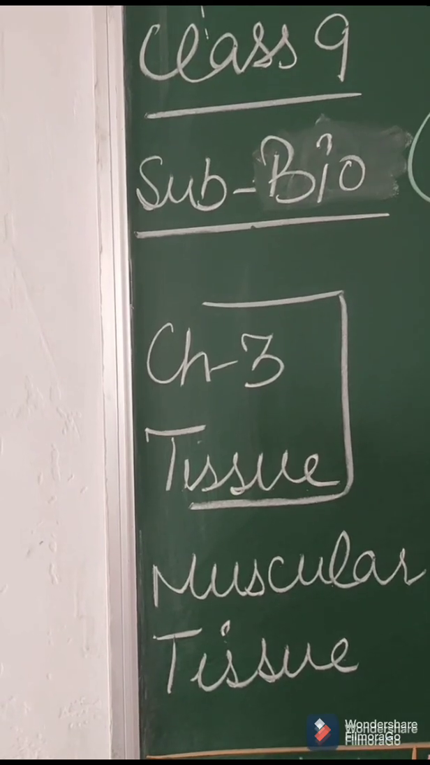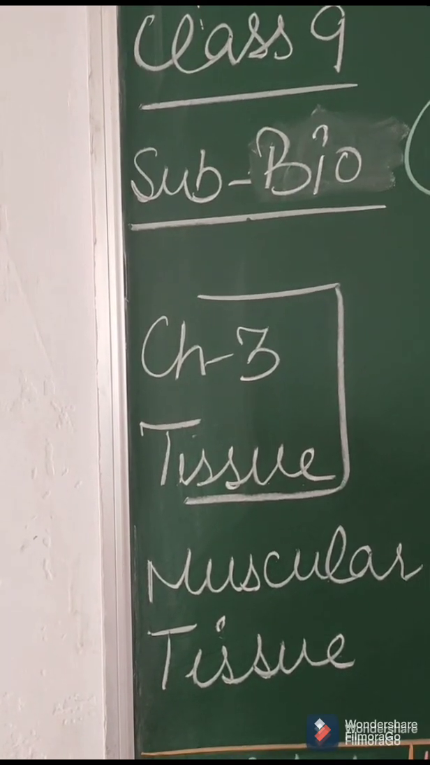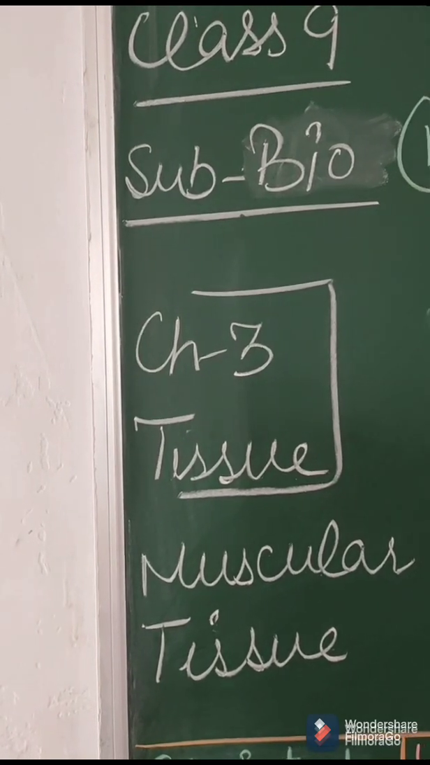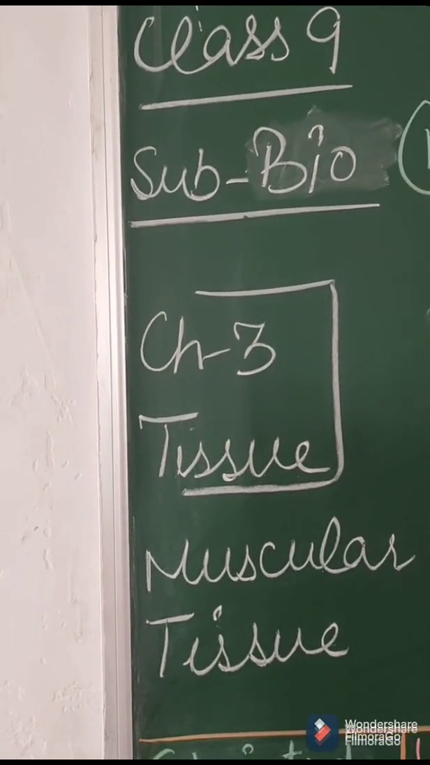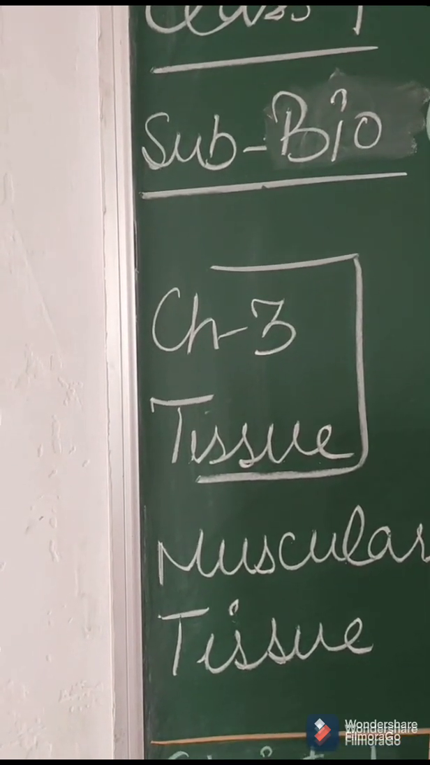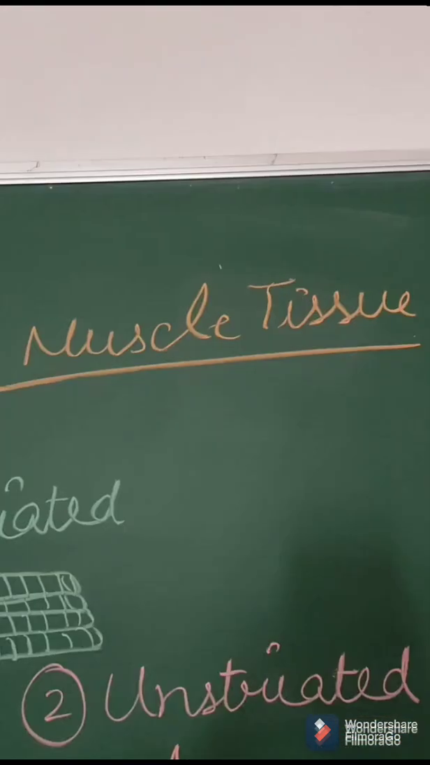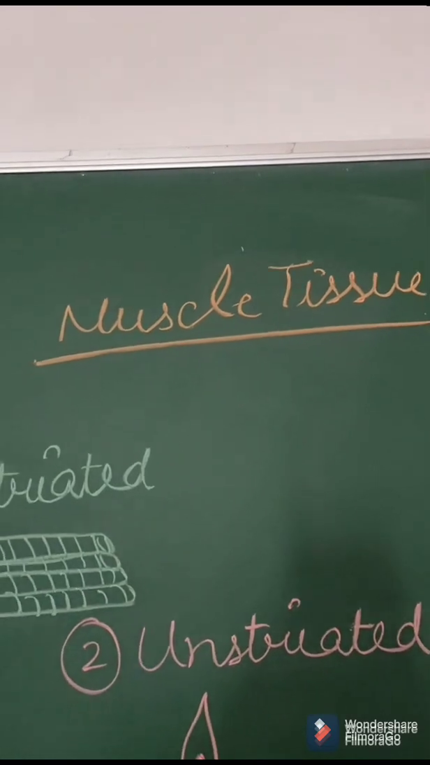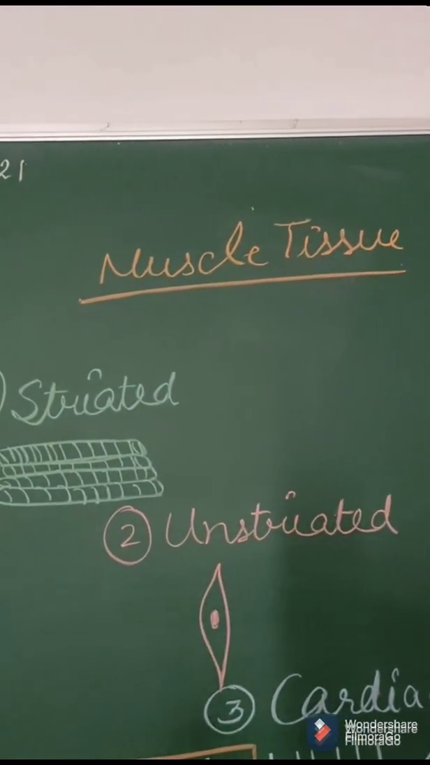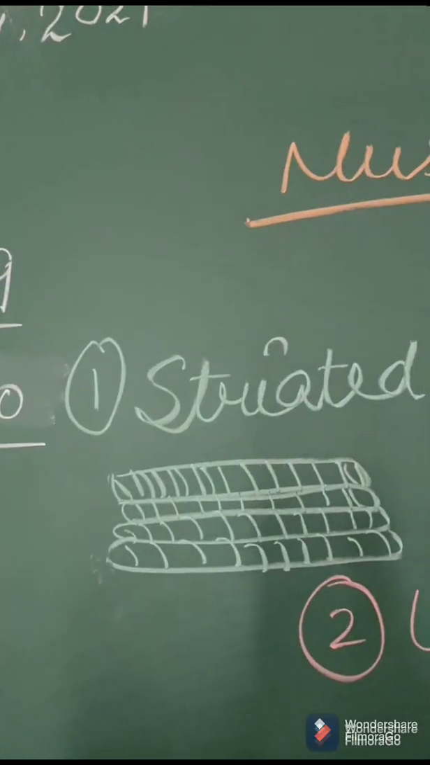Hello students. So today in class 9, we are going to start with chapter 3 tissue, muscular tissue. So this is the second type of animal tissue. Today we are going to discuss muscular tissue in detail. So here you can see on the screen 3 types of muscular tissues are mentioned.